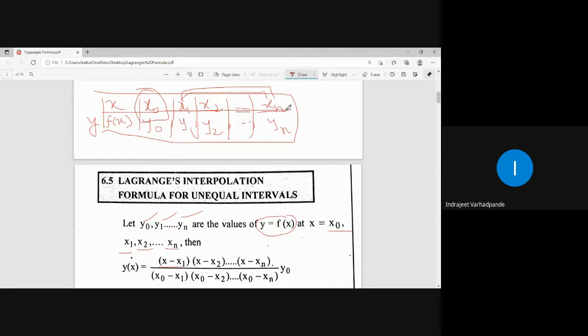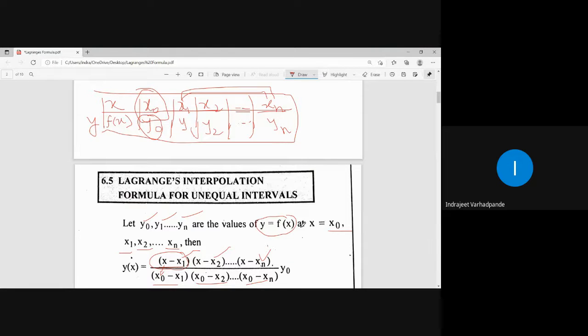Now whichever term we are ignoring, that is to be taken into the denominator while writing the subtraction. Which term have I ignored or left out? I have started with x1, x2 up to xn. I have ignored x0. So in the denominator, the same term is to be written, but replacing that x by x0. So in the denominator, copy paste the formula, but with the x0: x0 minus x1, x0 minus x2 up to x0 minus xn, multiplied by its functional value, that is y0.